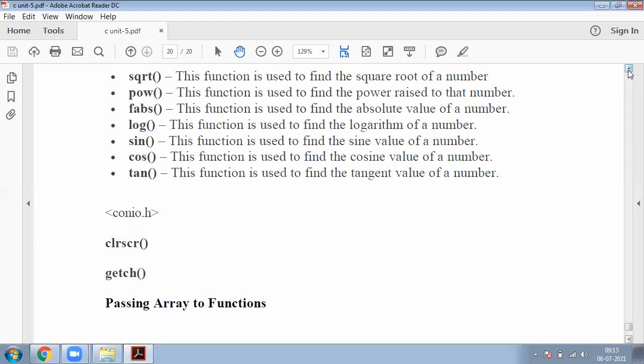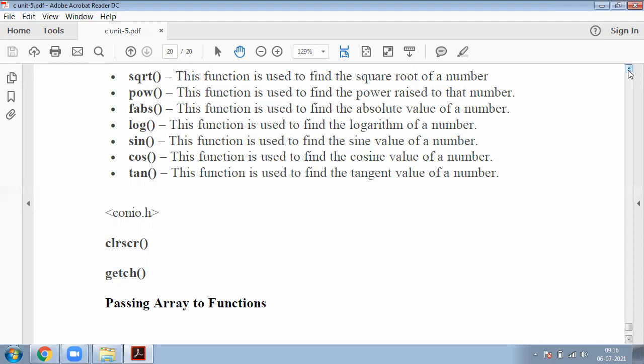Whenever we want to use these two functions, we must include one header file, that is #include <conio.h>. This is about our standard library functions. There are so many other library functions, but these all are the most popular ones that we generally use.